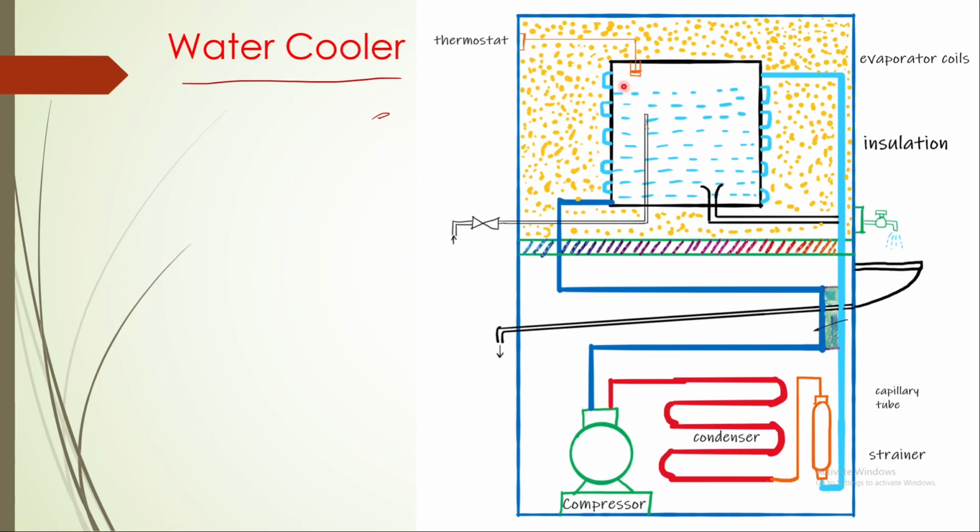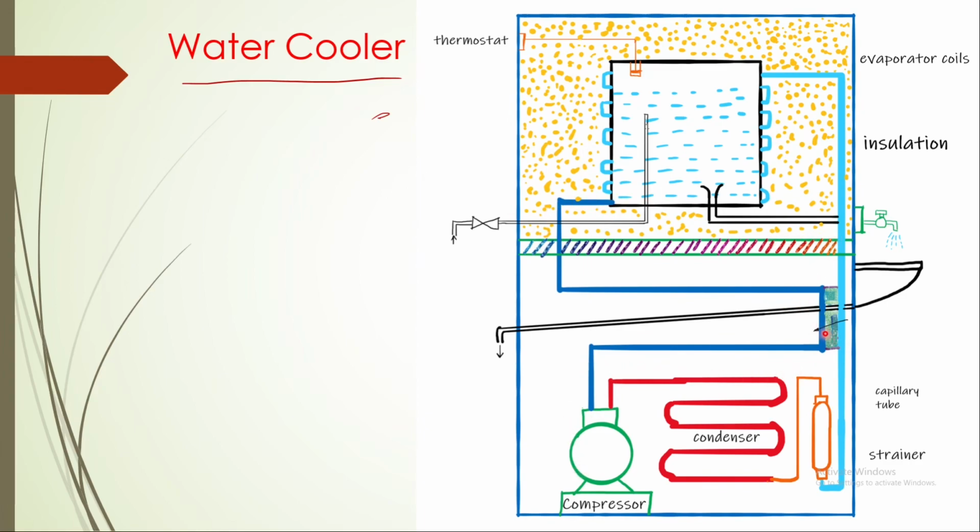If there is no thermostat, the water gets frozen and there will be no water. That is why the thermostat is very important in any refrigeration system. After reaching the desired temperature, this thermostat will play an active role in cutting off the power to the compressor. After evaporation in the evaporator, the refrigerant will be sent back to the compressor.